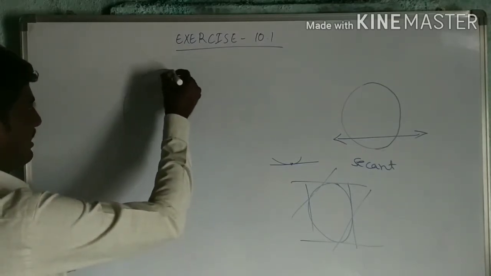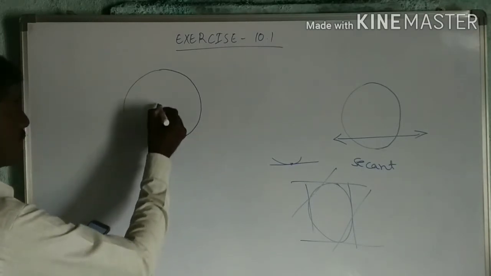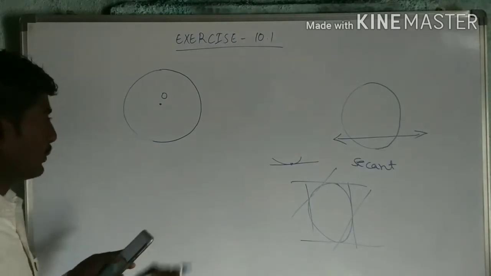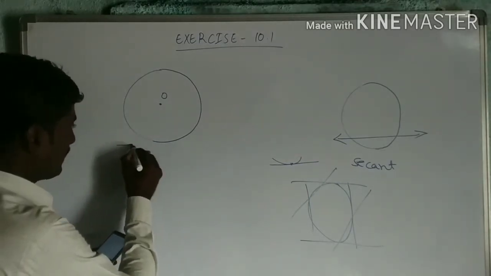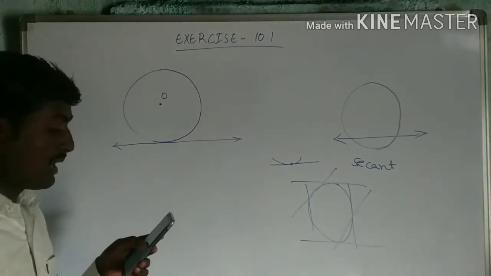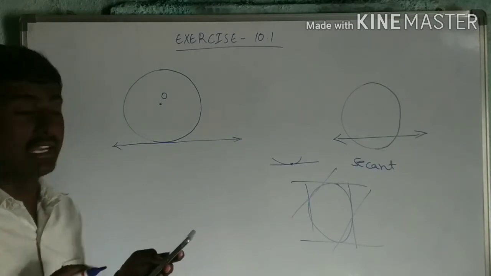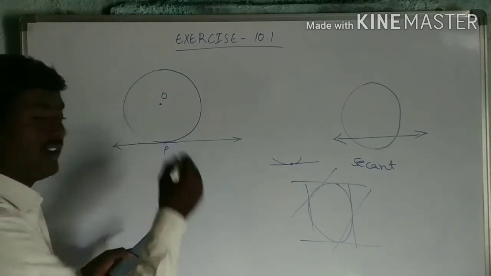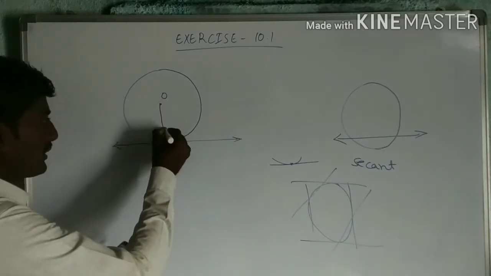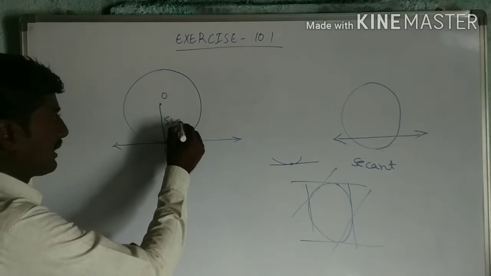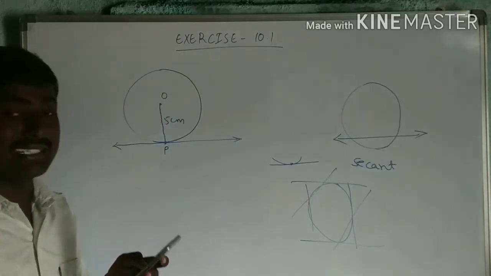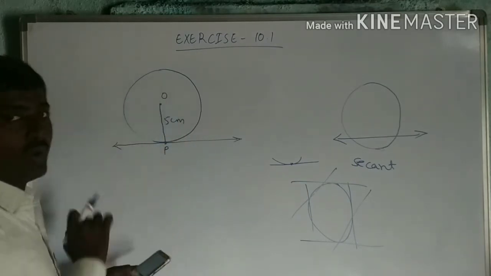Let us draw a circle with the center as O. Now, tangent PQ, there is a tangent. Let us draw a tangent. Okay, this is a tangent. Tangent PQ at a point P of a circle of radius 5 cm. From here to here, how much it is? 5 cm.